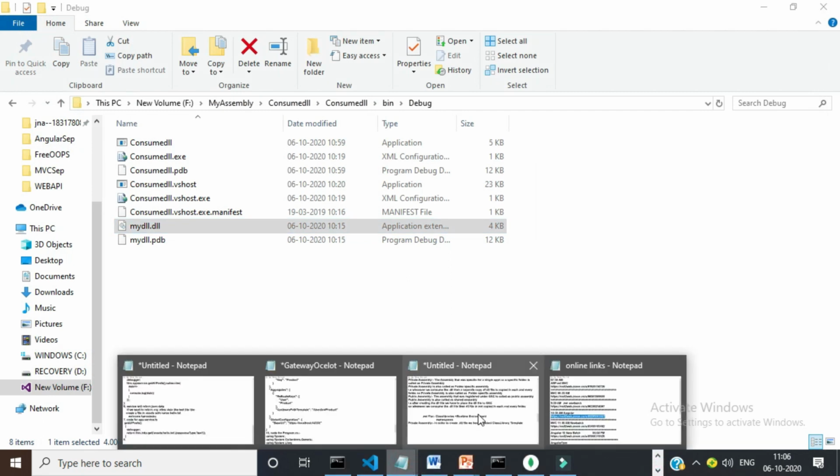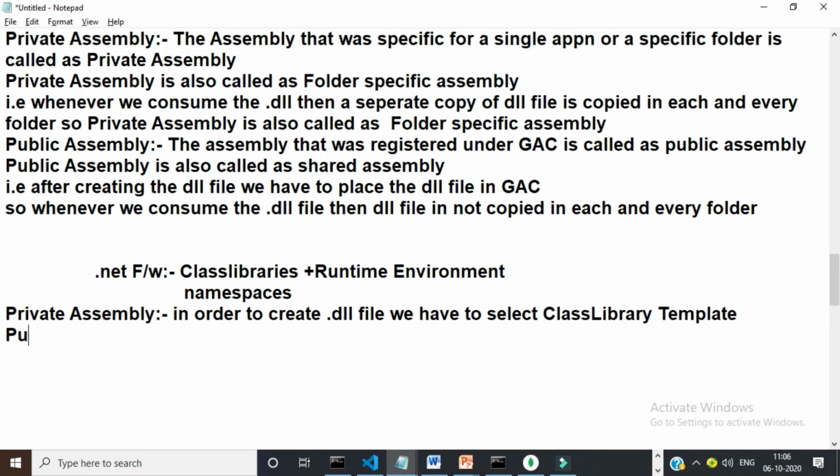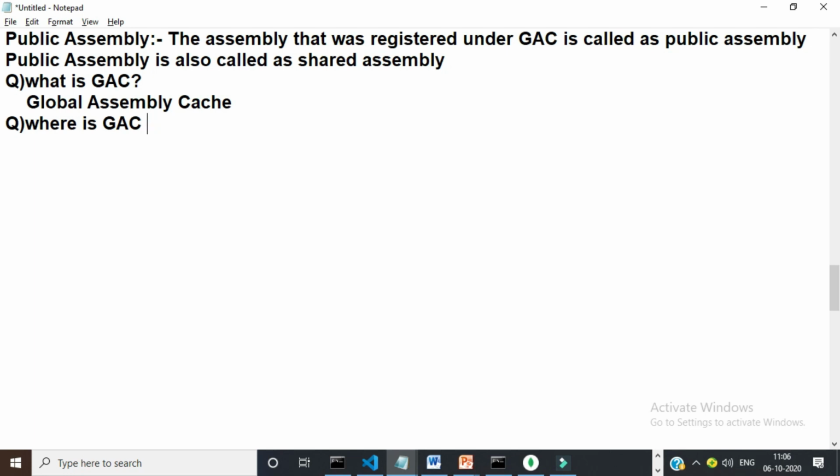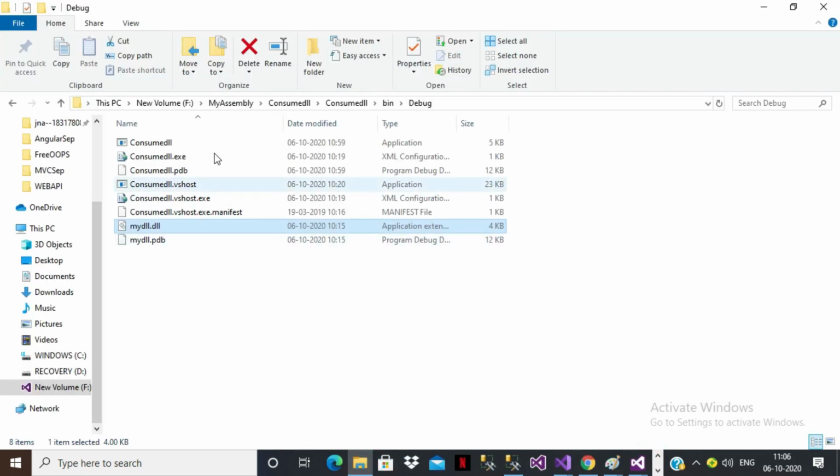The assembly that is specific for a single application or a specific folder is called a private assembly. Okay, next one is public assembly. I already told you, public assembly means the assembly that is registered under the GAC location. What is GAC? The full form of GAC is Global Assembly Cache. Is it clear? Now I will ask, where is the GAC location? These questions they will ask in interviews. You can keep the DLL file in a global location so that when you consume the DLL, it will not be copied into your particular folder.